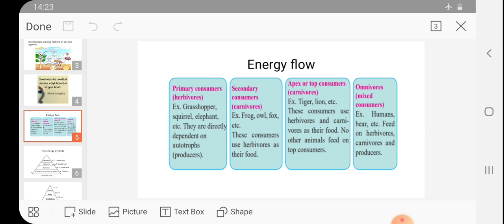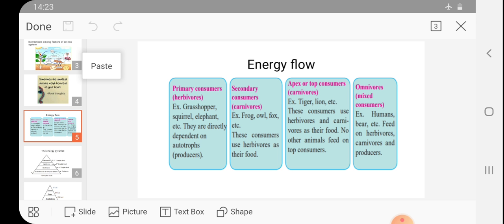In the previous lesson, you had studied the classification of organisms. Therein we had seen that organisms are classified not only on the basis of habitat but also on the basis of their food habits. So organisms are dependent on each other for food also.